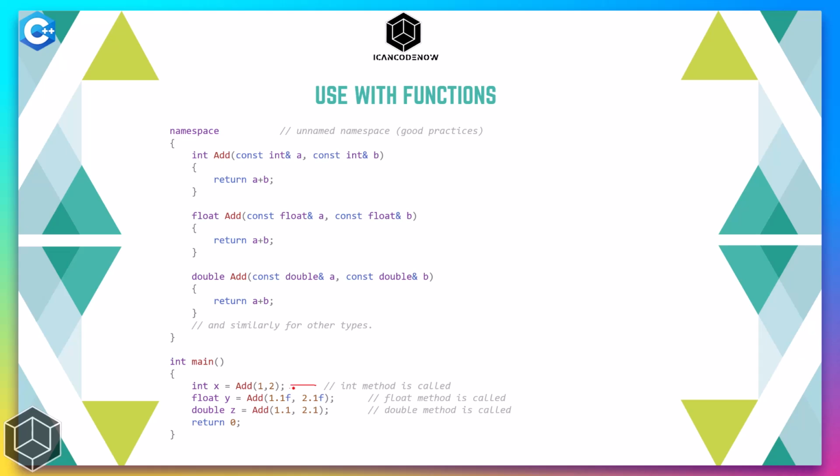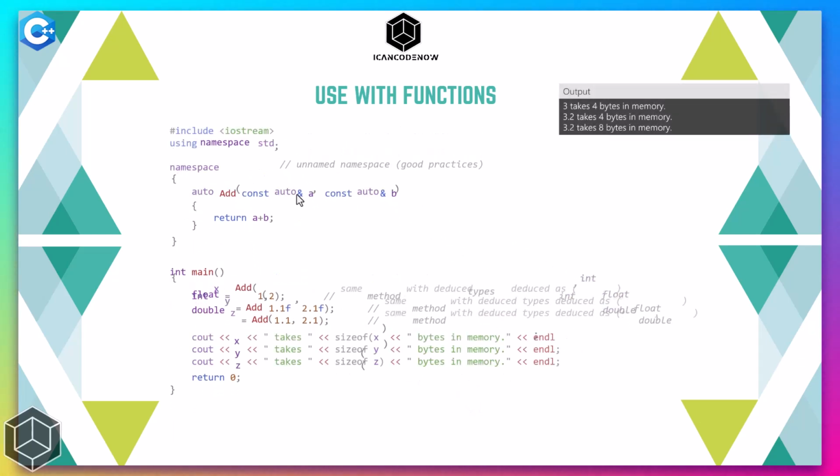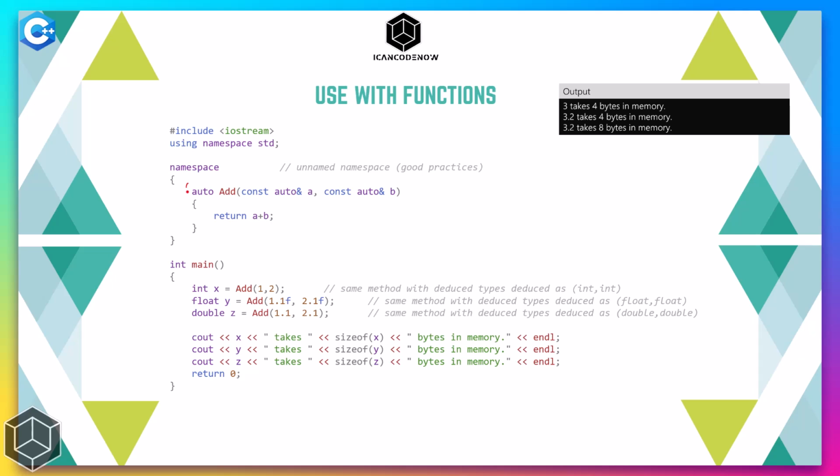So in this first call here, the int method will be called, and in the second call, which is giving values with the 1.1f suffix f, the float version of this overloaded method will be called, and with simple decimal values, the double version of that overloaded method will be called. But since all these overloaded methods are doing the same job, adding these things, we can simply use this syntax. Instead of overloading the methods, we can simply replace the data types with the auto keyword, and it does